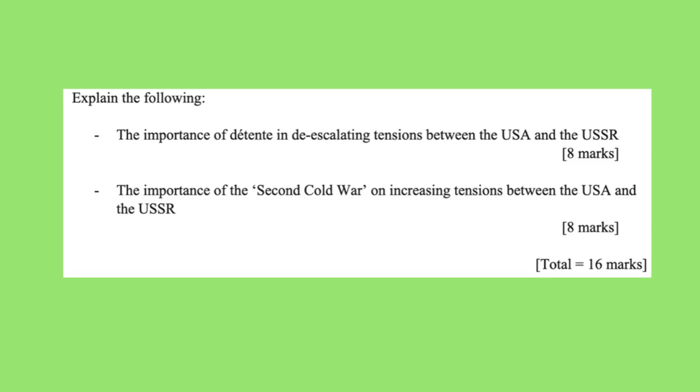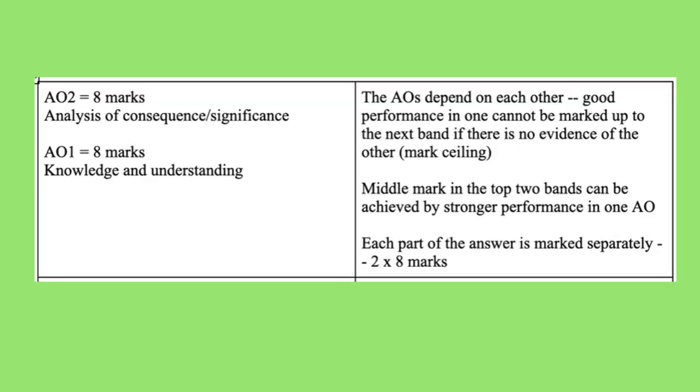Explain the following. The importance of détente in de-escalating tensions between the USA and the USSR. 8 marks. The importance of the Second Cold War on increasing tensions between the USA and the USSR. 8 marks. This is the mark scheme for this question, which you can find out about in more detail in